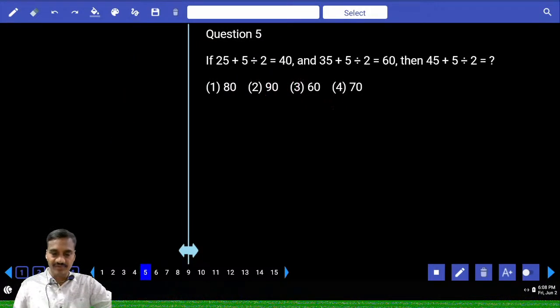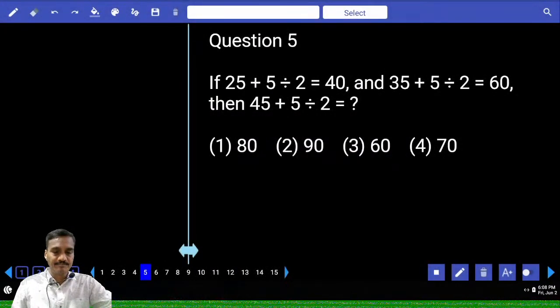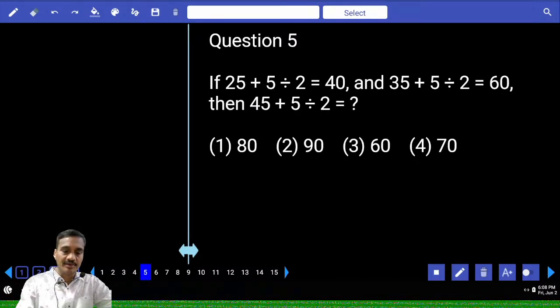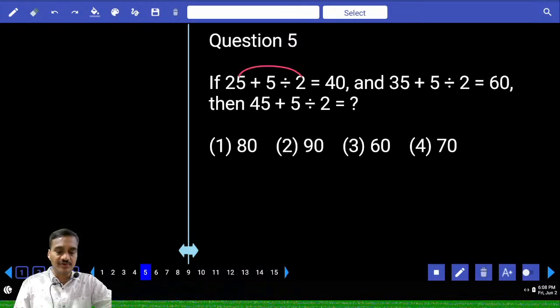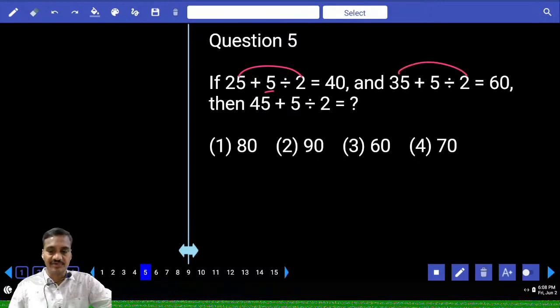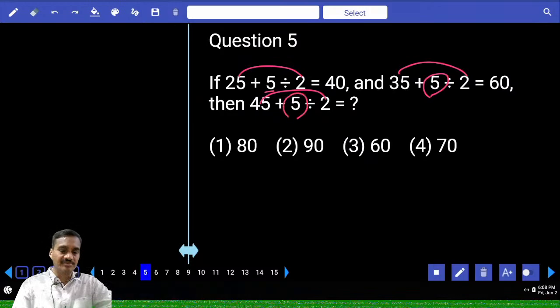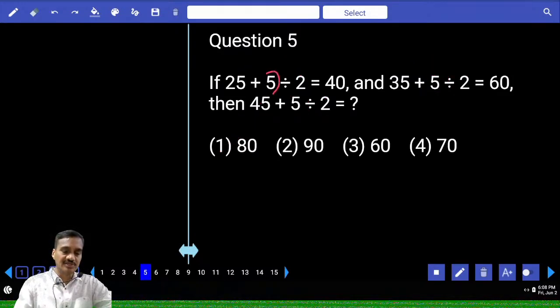Now in this question number 5, 25 plus 5 divided by 2 equals 40. Then tell me what is your answer in this case? Now 25 into 2, how much? 25 into 2 is 50. And 50 minus 10 is 40. And 35 into 2, 70. 70 minus 5 into 2, 10. And again 45 into 2 is 90. And 90 minus 5 into 2 is how much? 10. That is 80 is the answer. Clear? First number and the last number product. Then twice the middle number is subtracted from that one.